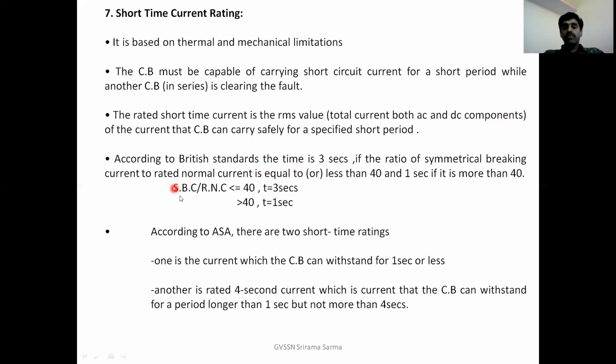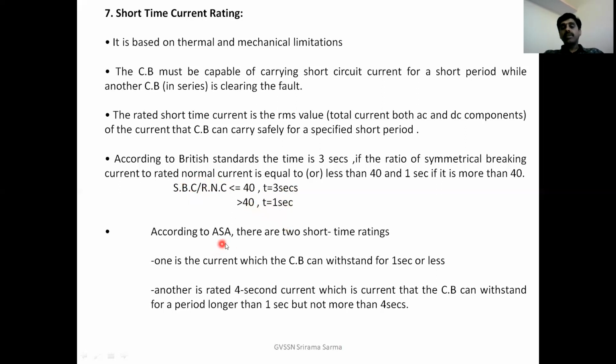If the ratio of the symmetrical breaking current to the rated normal current is less than or equal to 40, then the time is 3 seconds. The time is just 1 second if this ratio is greater than 40.